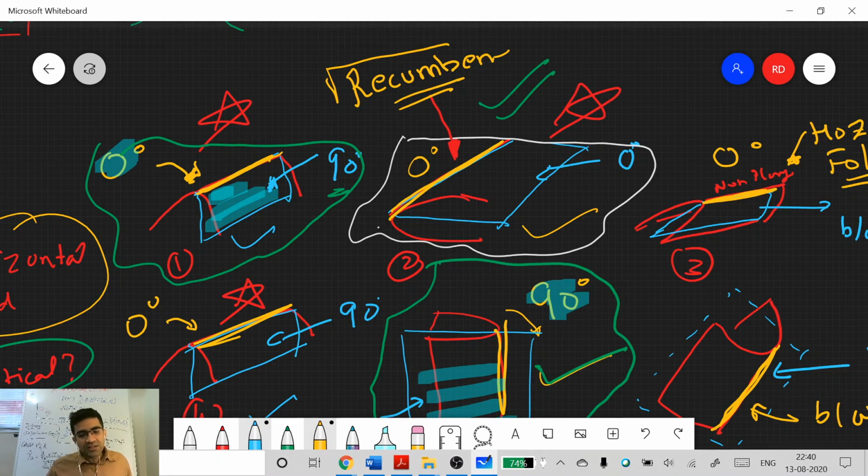And if it is lying on the ground, where the axial surface is horizontal, you do not call it horizontal fold. You call it a recumbent fold. Okay. So you see in all these cases, plunge is 0 degrees. And when we go back to that figure,